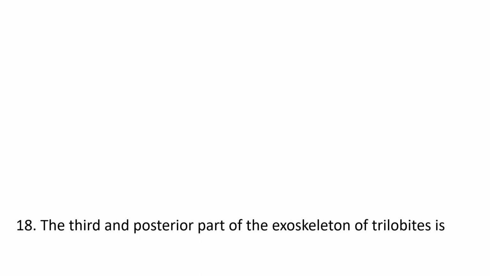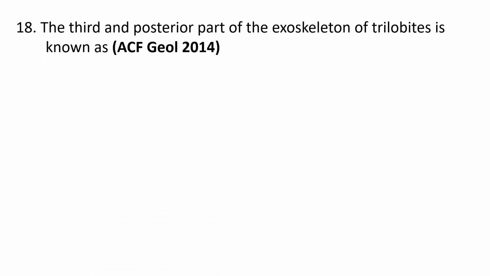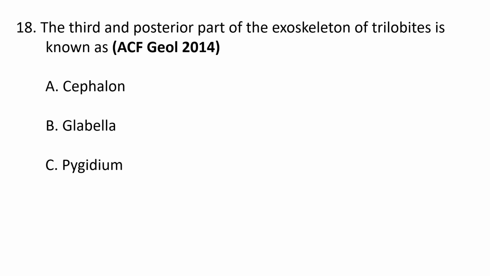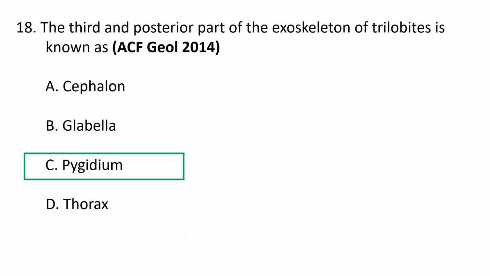Next question. The third and posterior part of the exoskeleton of trilobites is known as A. Cephalon, B. Glabella, C. Pygidium and D. Thorax. The third and posterior part of the exoskeleton of the trilobites is known as the pygidium. So that means the trilobites are divided into three parts: head, thorax and pygidium. So pygidium is the third and posterior part. It is also known as the tail part. So C, pygidium is the correct answer.